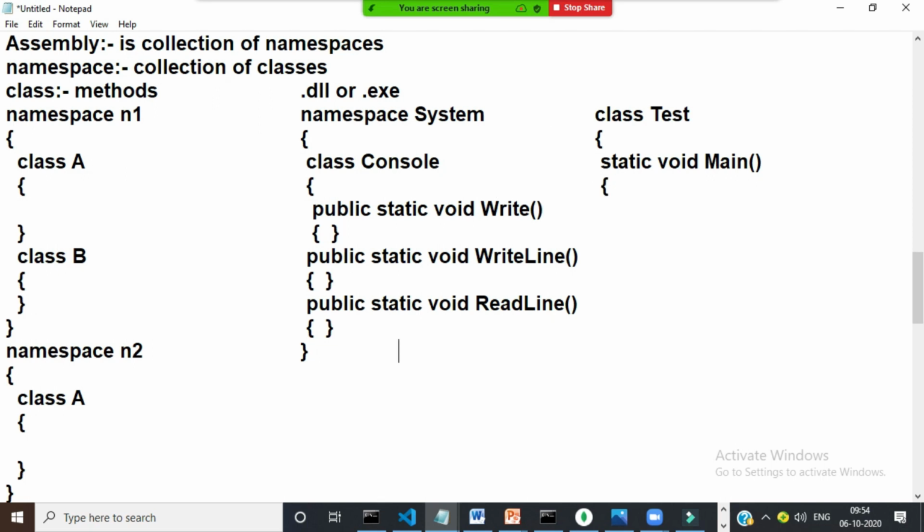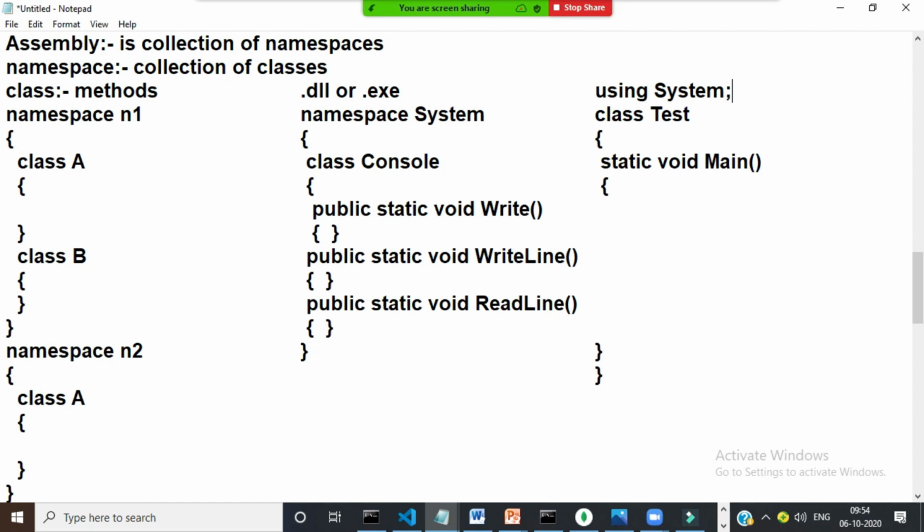If you want, you can create your own DLL file. Now I want to print a statement. I want to use this method, WriteLine. WriteLine is a static method available under the Console class. If you want to consume this method, you have to use this namespace. So here you have to write using System.